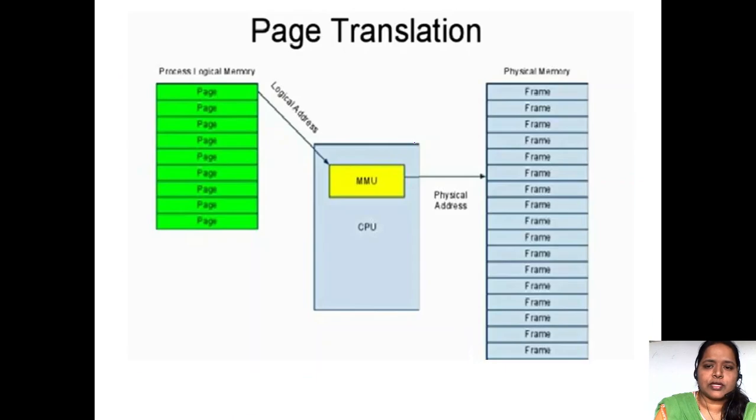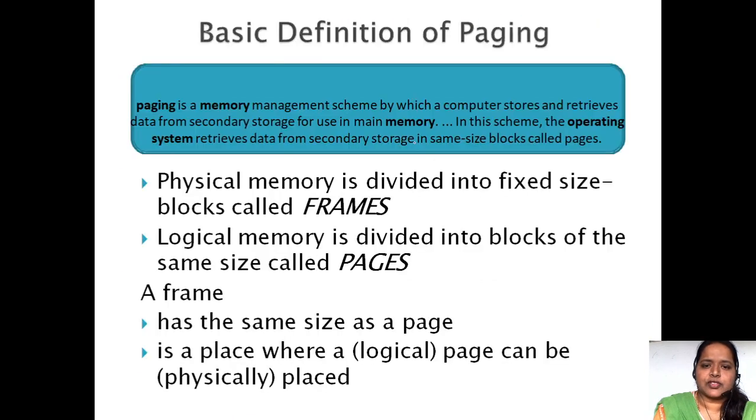Now let us go into the theory. Paging is a memory management scheme by which a computer stores and retrieves data from secondary memory for use in main memory. We are going to use the secondary memory data in the main memory. In this scheme, the operating system retrieves data from the secondary storage in small sized blocks called pages.